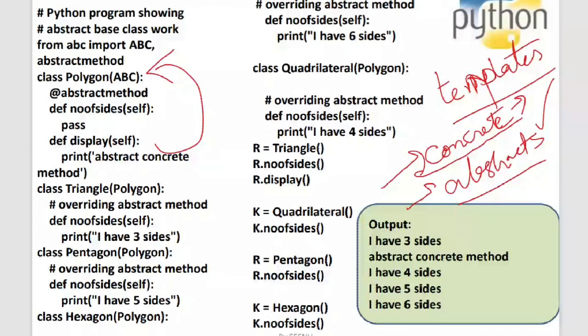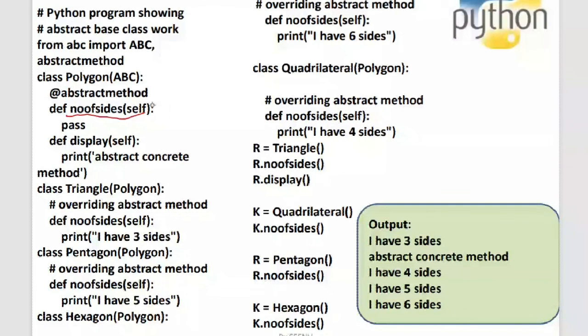Now, how do you say that it is an abstract class? You can see that inside the parentheses it is having a super class, and the name of the super class is ABC. The name of the class is Polygon, and after the class name, inside the parentheses, you write the list of base classes or super classes. The super class over here is ABC. ABC means abstract base class. So automatically this Polygon became an abstract class.